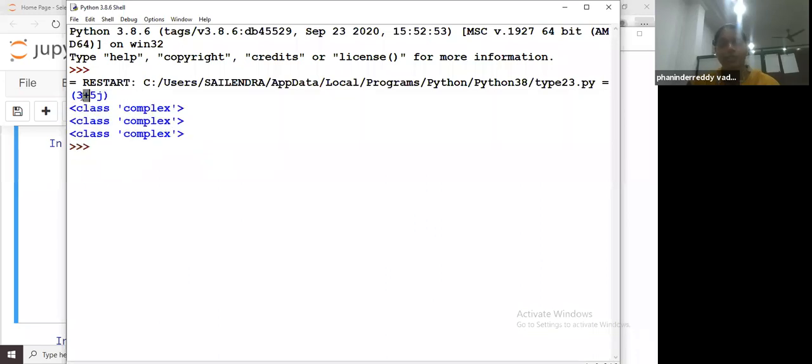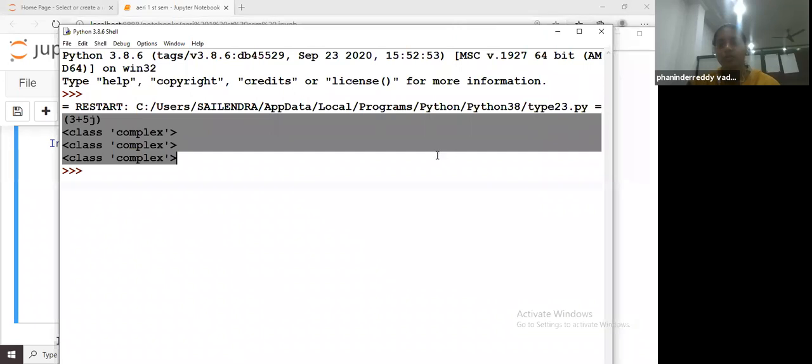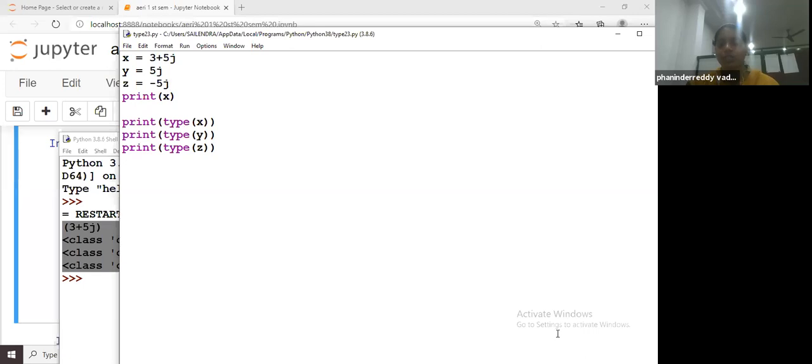I didn't change any code from Jupyter to here. I didn't change any code. Okay, students, I didn't change any code. The same code we have to write. No need to change the code. Is it visible?